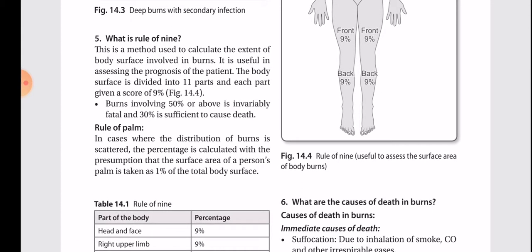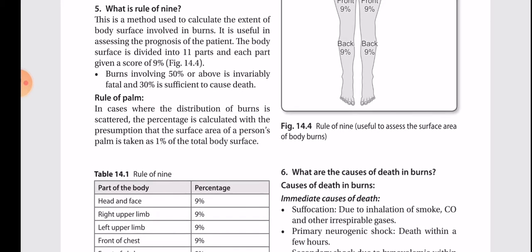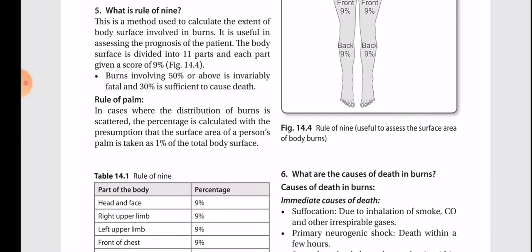What is rule of 9? Okay, so here we begin with a very important short note which is asked in examination. Rule of 9. This is a method to calculate the extent of body surface involved in burns. It is useful in assessing the prognosis of a patient. The body surface is divided into 11 parts and each part given a score of 9%. Burns involving 50% or above is invariably fatal and 30% is sufficient to cause death.